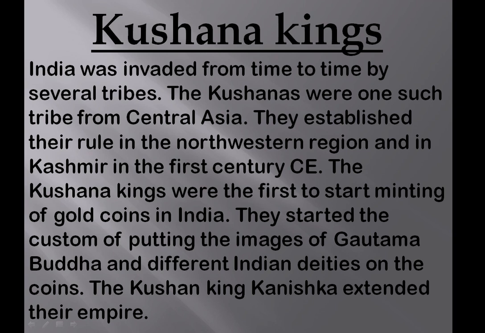They started the custom of putting images on the gold coins. On one side they put the images of Gautama Buddha, and on the other side they put Indian deities. The Kushana king Kanishka then extended their empire.